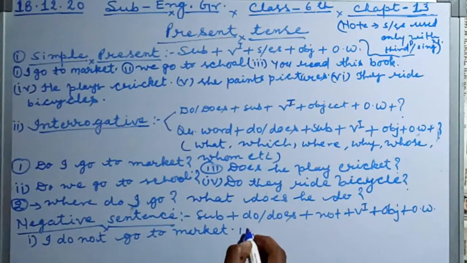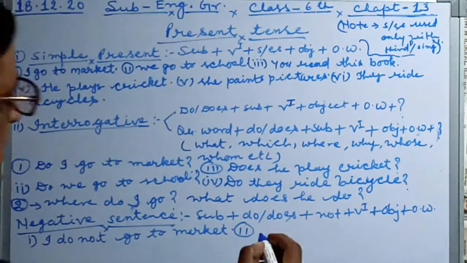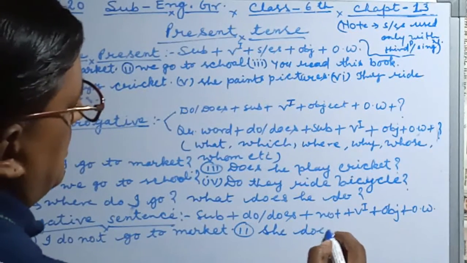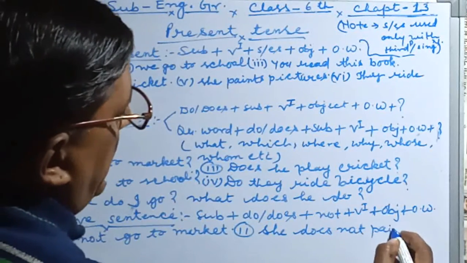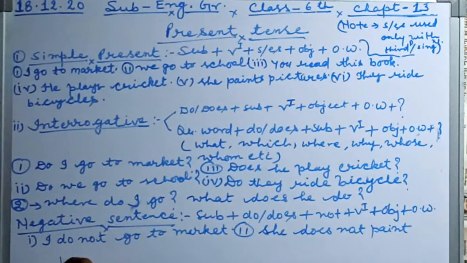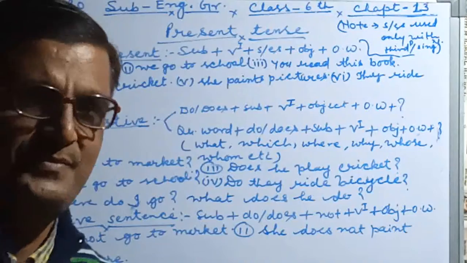Number 2 I am taking, children. Just like: she paints pictures. So we write here: She does not paint pictures. Understood, students? I hope this is clear to you.